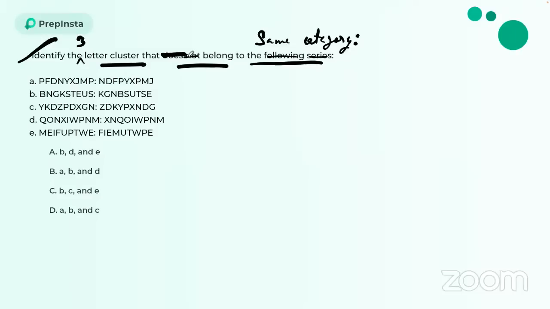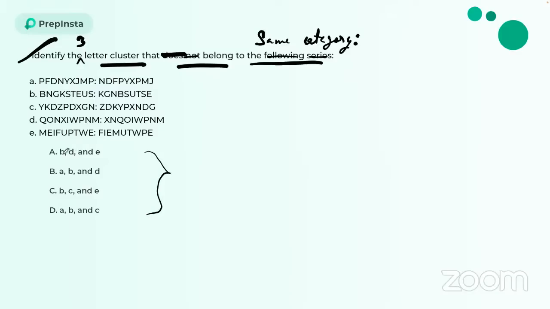So out of these five options, there are three which belong to the same category, having the same kind of logic among them. You have to find those out of these four options which will be correct. Whenever we are solving a question of this type, guys, it's better to go with the options. Why? Because you will check all the permutations and combinations by checking the options.